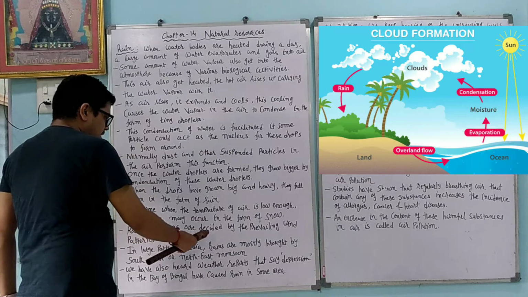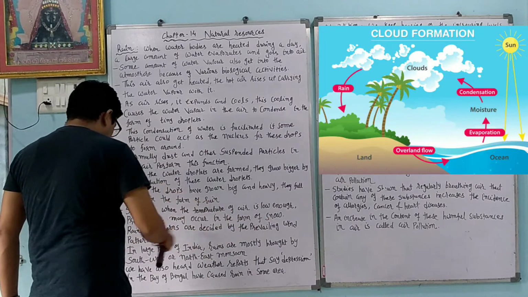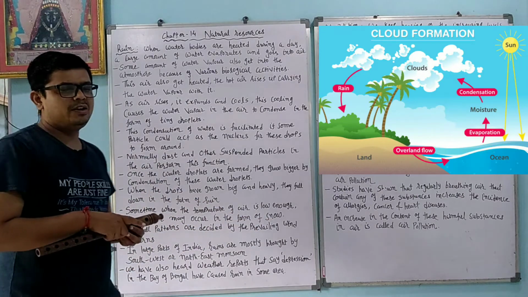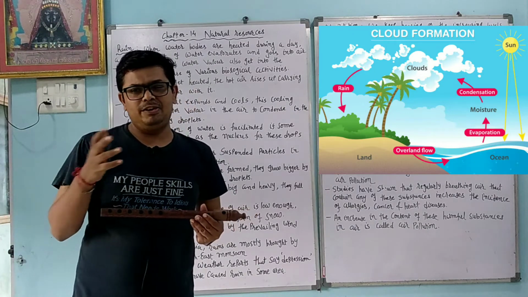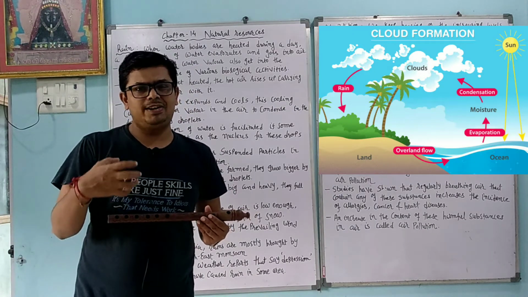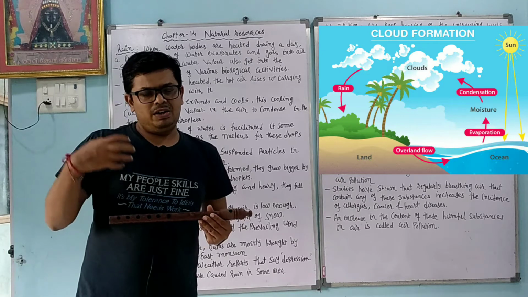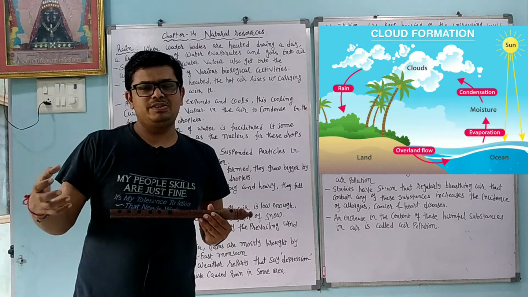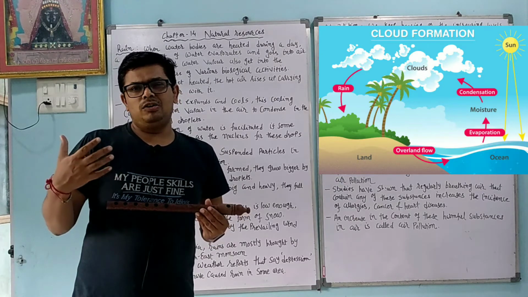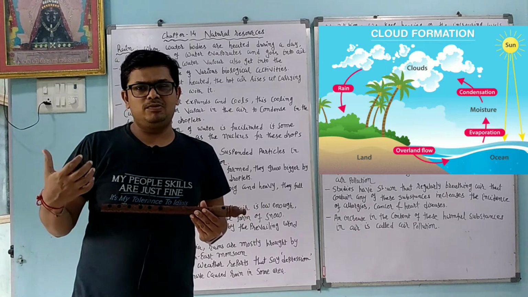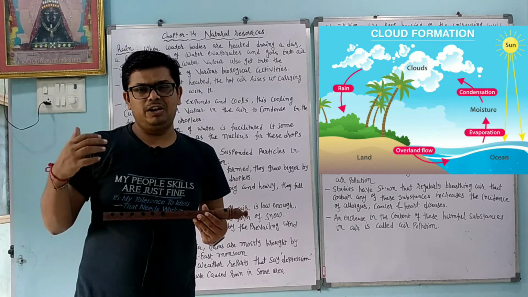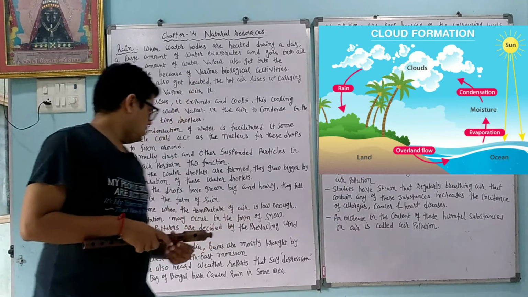Rainfall patterns are decided by the prevailing wind patterns. So rainfall also depends upon the wind, and on the geographical condition of that area, such as whether a mountain range, river area, or coastal area is present, and what the direction of the wind is. The rainfall depends on all that.